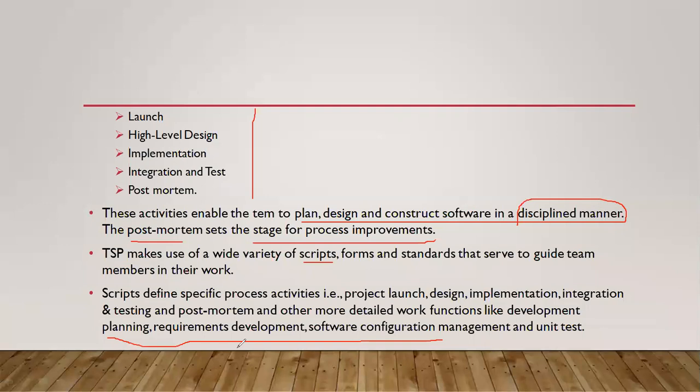What is TSP here? TSP is the team software process. In the team software process, we have some team members, a group of people.